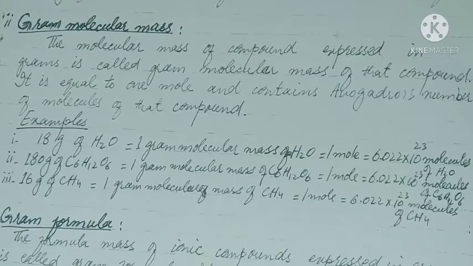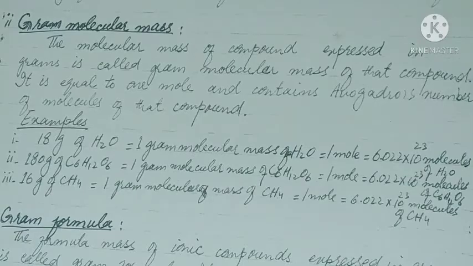Similarly, 180 gram of glucose is equal to 1 gram molecular mass of glucose, which is equal to 1 mole, which is equal to 6.02 × 10^23 molecules of glucose. Similarly, 16 gram of methane is equal to 1 gram molecular mass of methane, which is equal to 1 mole, which is equal to 6.02 × 10^23 molecules of methane.